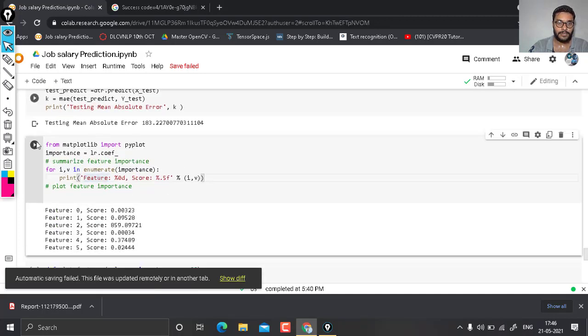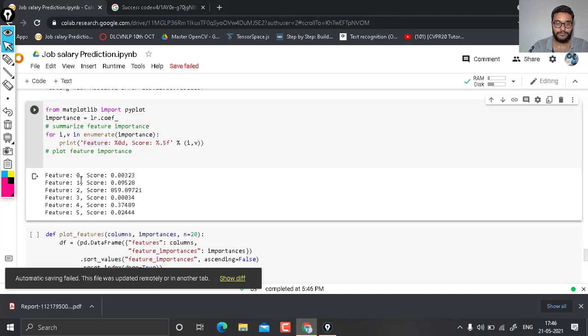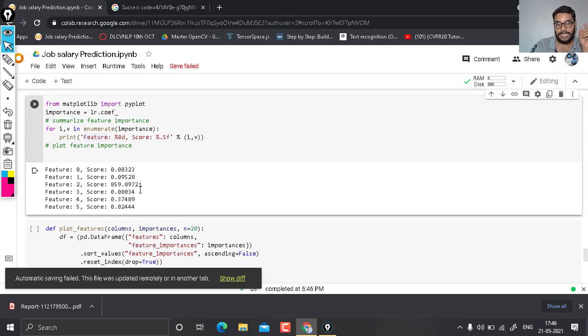Here you see, first, feature 0 has very little importance. Feature 2 has around 0.859 importance. But it is not very clear what feature 2 and feature 3 are.